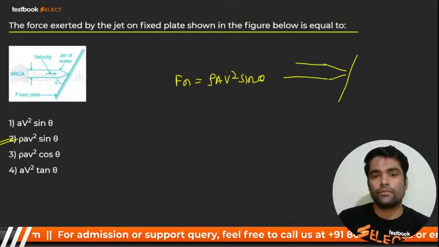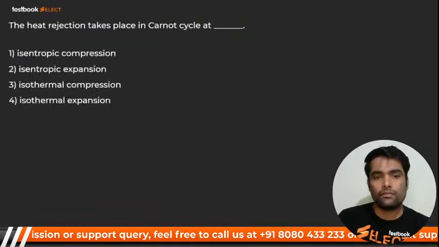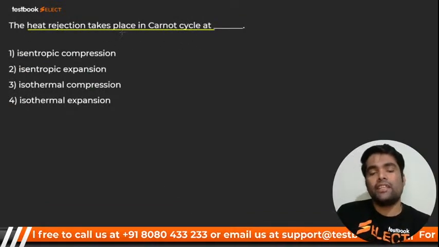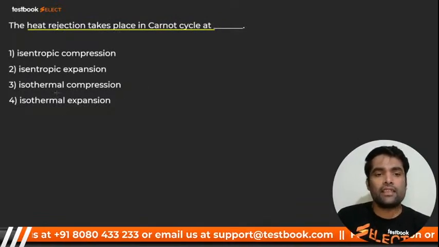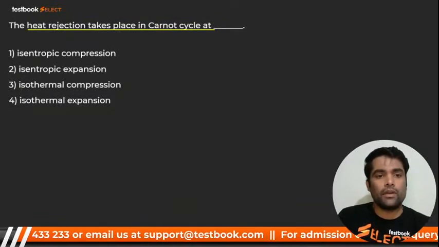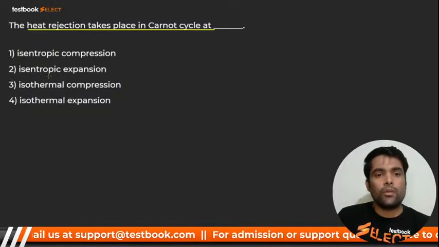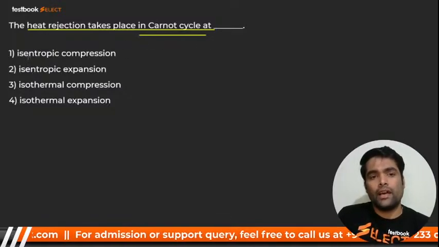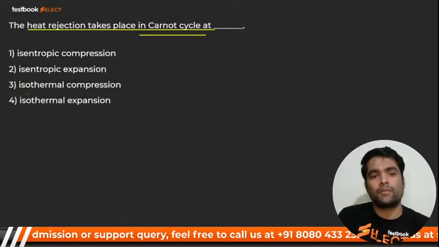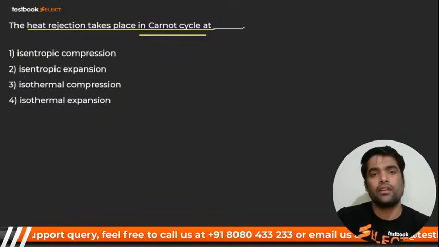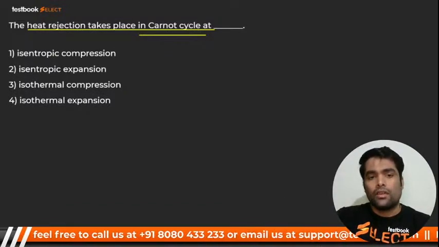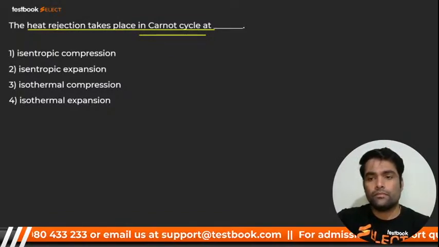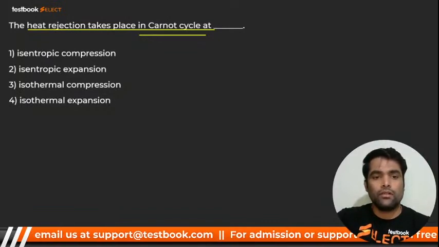Here we go. Heat rejection takes place in a Carnot cycle at what, my dear? Heat rejection at constant temperature, that is isothermal. Please tell me whether it should be isentropic compression, isothermal expansion, isothermal compression, or isentropic expansion. What, my dear? Please tell me the answer for it. Guys, be fast. What should be the answer for it?